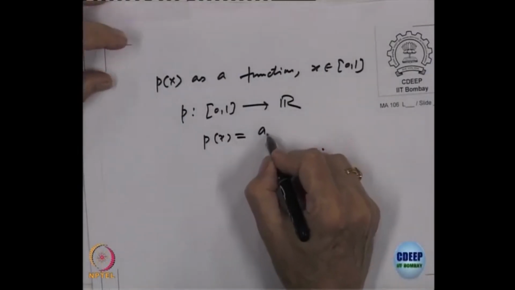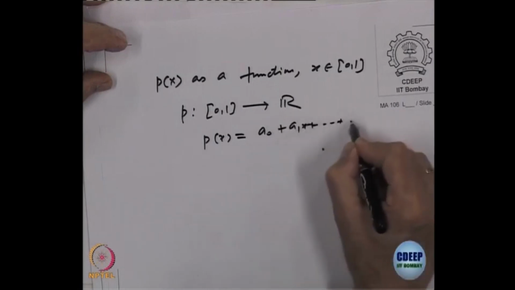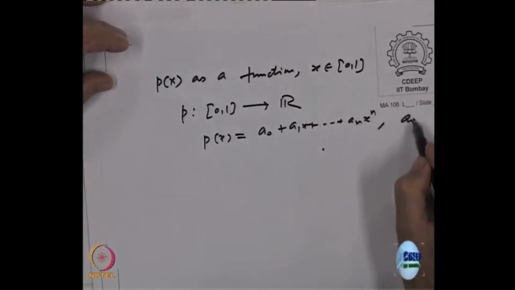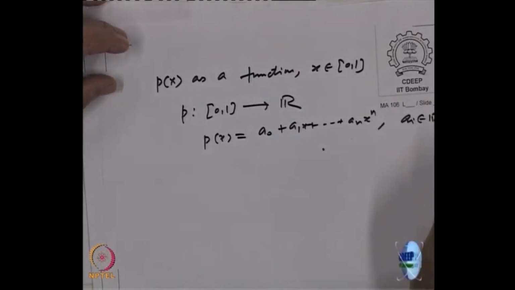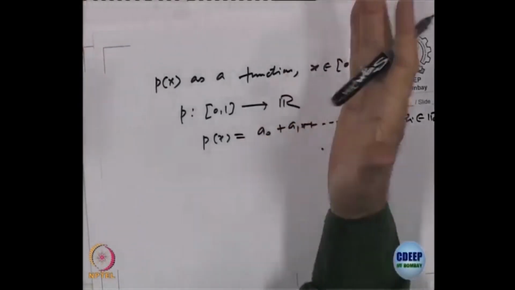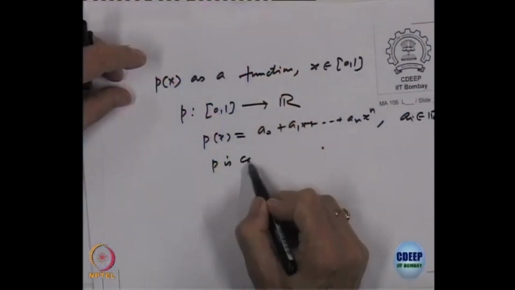So, let us say it is a_0 plus a_1 x plus up to a_n x to the power n, where the a_i's belong to R, right. So, instead of treating p(x) as a polynomial, a quantity which is just a linear combination of this kind, we treat it as a function. So, do you think this p is continuous?